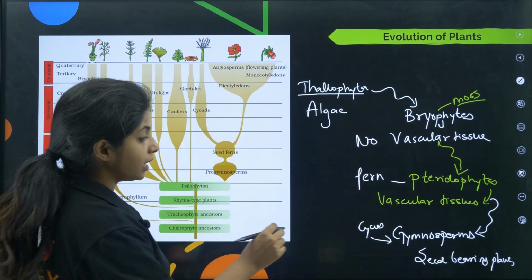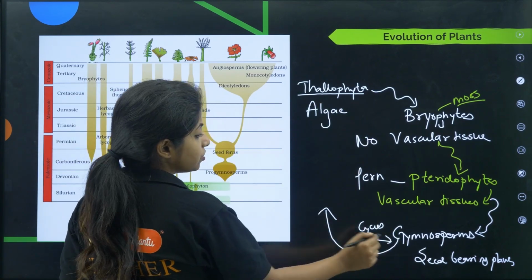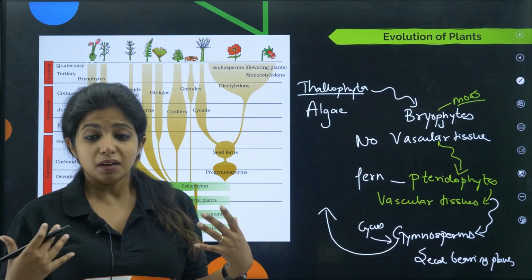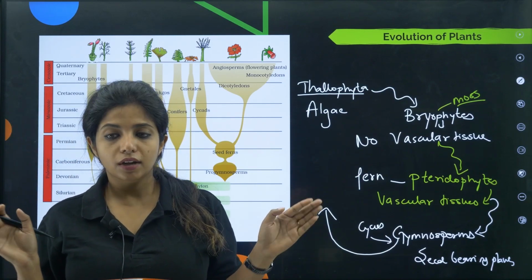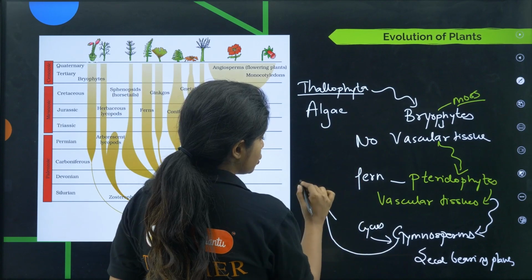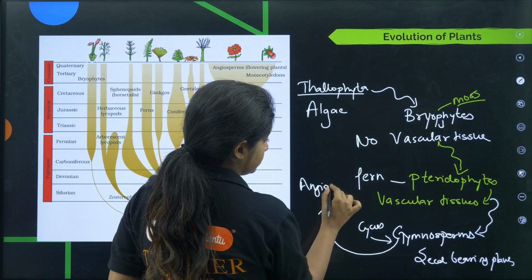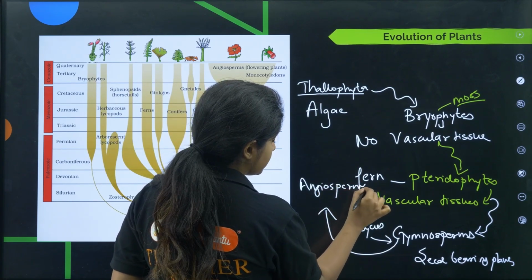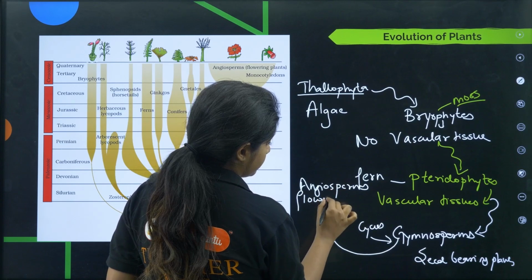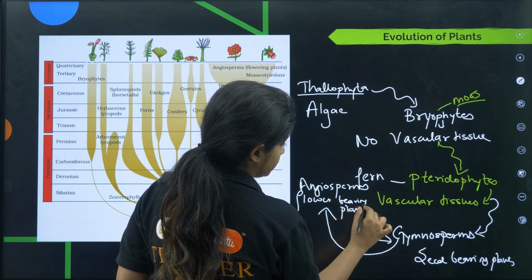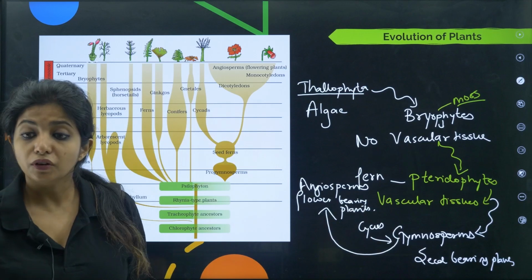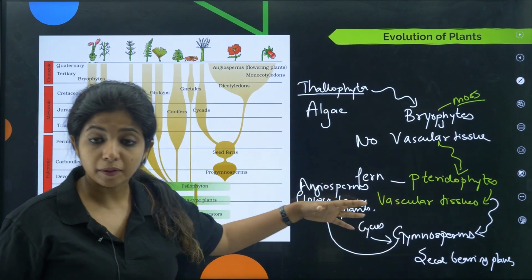Okay, now going ahead, the gymnosperm said, this is also not better. We need to have something much more complicated. We cannot show off our seeds as of now. It's not really good. So basically came the next category, which is angiosperms. Angiosperms are the ones that are flower bearing plants. Okay, they had flowers, children. So this is how the evolution of plants might have worked.